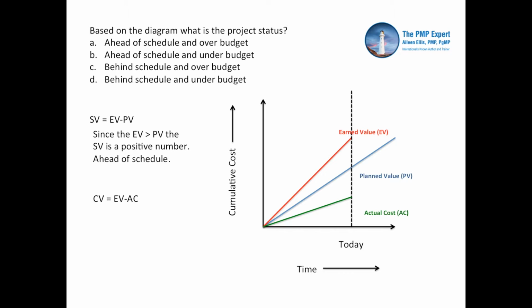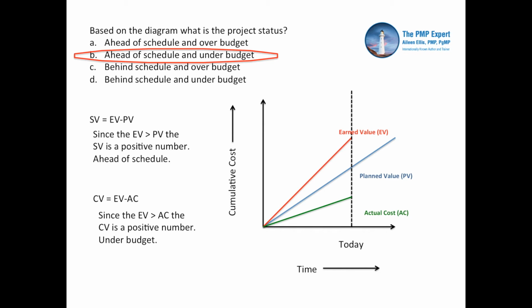Now I write down my equation for cost variance. Cost variance equals EV minus AC. I go to my diagram. I see that my EV is higher up on the diagram than my AC. This tells me that my cost variance is a positive number. Positive numbers, positive variances are good. This means I am under budget. I go back to my question. I find the answer: ahead of schedule and under budget.